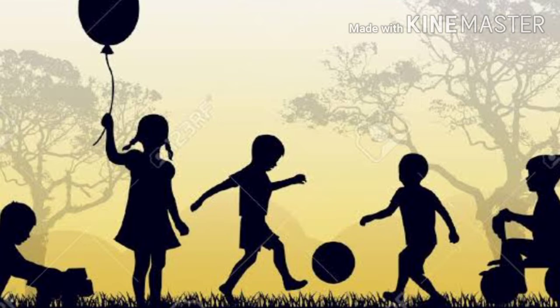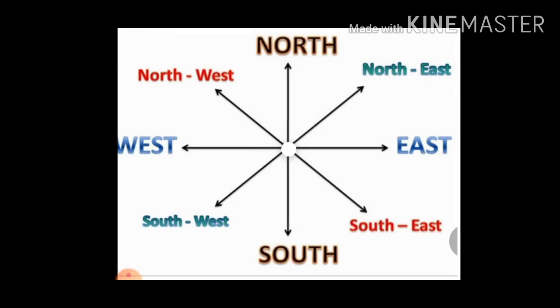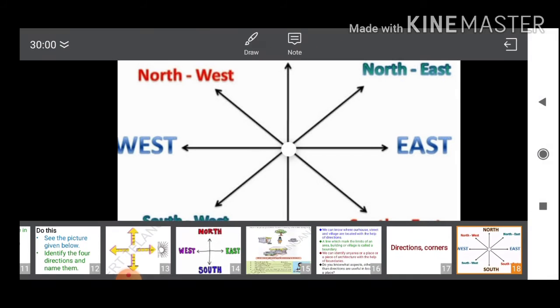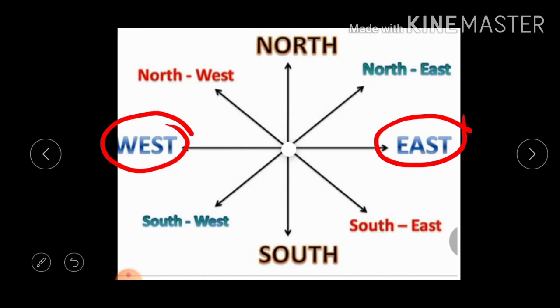In the previous class we discussed directions. In this class let's see the directions and their corners. In this picture the directions are shown. There are four directions: east, west, north and south.